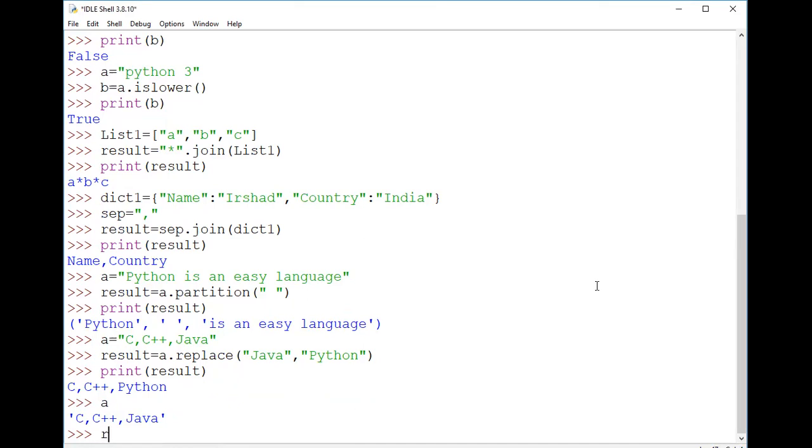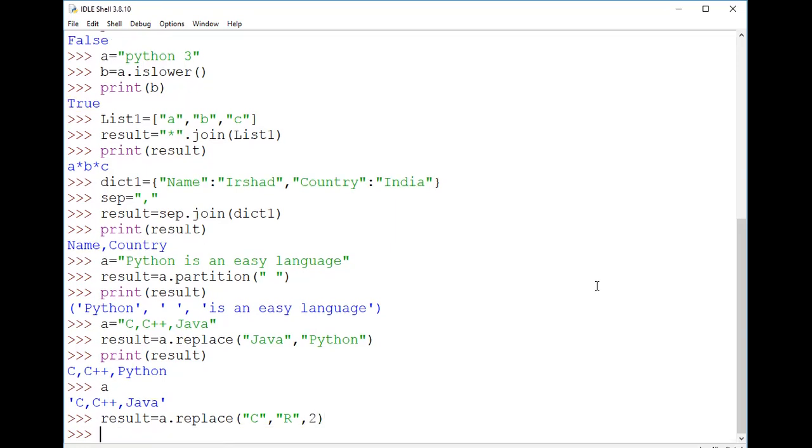Okay, let's take an example. So here again, I'm using the same variable, because the reference will be changed for the current object. So I'm using dot replace, and I want to change C with R. Then how many times I need to replace, that count I have to specify as a third argument, and that is optional. For example, here if I just write 2, we'll see now.